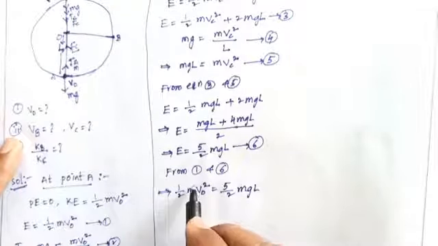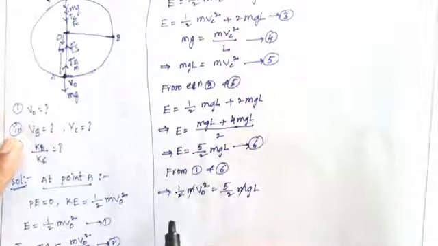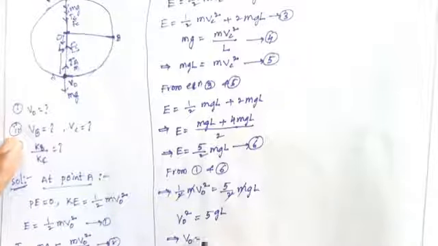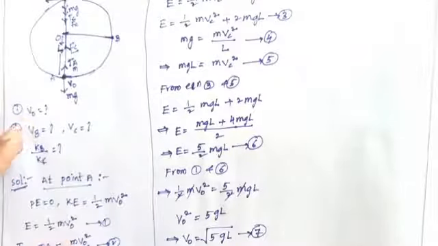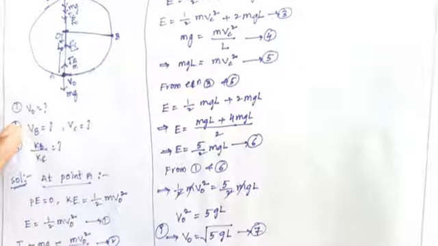Here m gets cancelled, 2 gets cancelled, so v naught square equals 5gl. So then v naught equals square root of 5gl. So this is equation number 7. First one, we can solve here: v naught equals square root of 5gl.